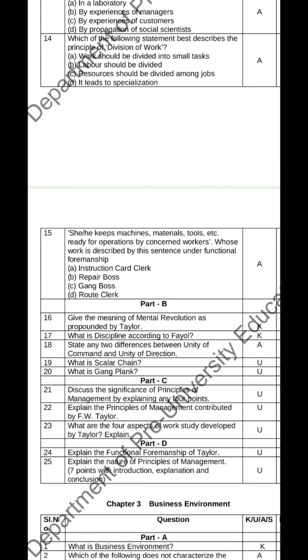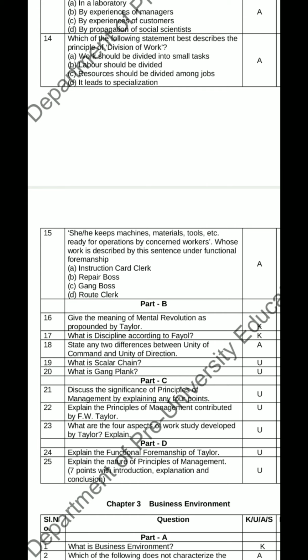And discipline requires good superiors at all the levels of management, clear and fair agreements, and judicious applications of penalties. This is the meaning of discipline according to Fayol. So here discipline means obedience to organizational rules and regulations and terms and conditions of employment agreement, and good superiors at all the levels of management, and proper and fair agreements and judicious applications of penalties.